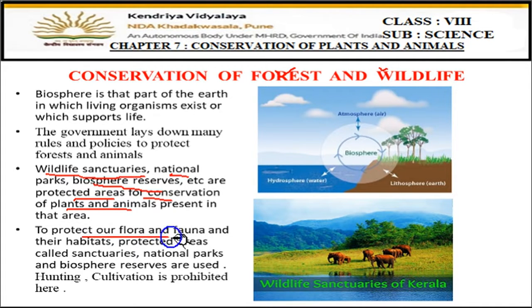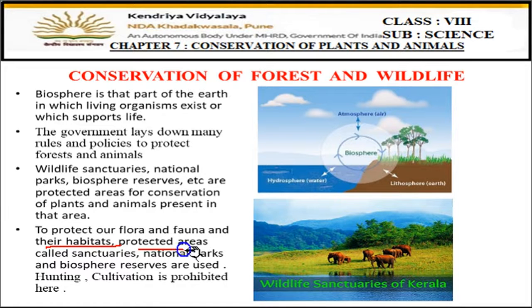To protect our flora and fauna. Flora means plants and fauna means animals, right? Flora, flowers. You can learn the word like this. Flora means flowers, so we are dealing with plants, and fauna means animals. So in every area there is some flora and fauna present. So we need to protect the flora and fauna and their habitats. Okay, habitat means the place where they are living, that also has to be protected.